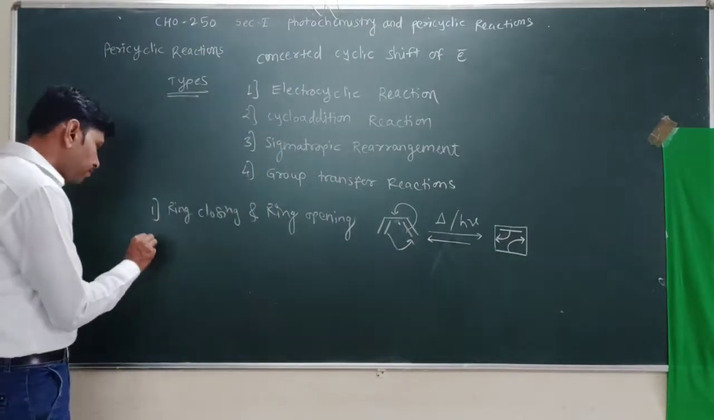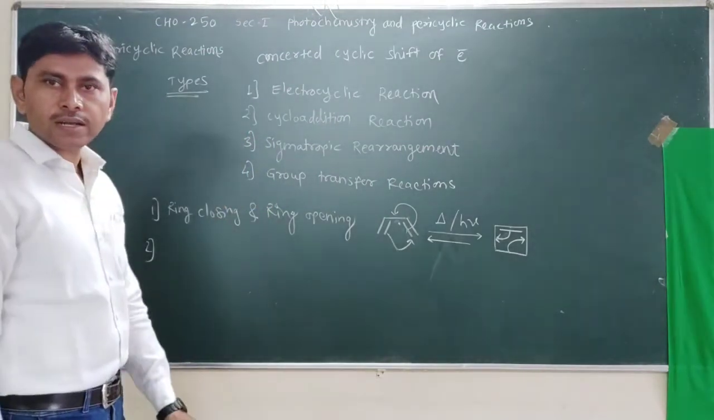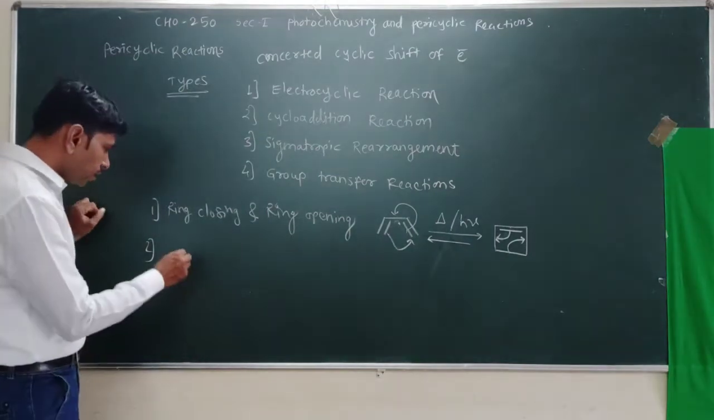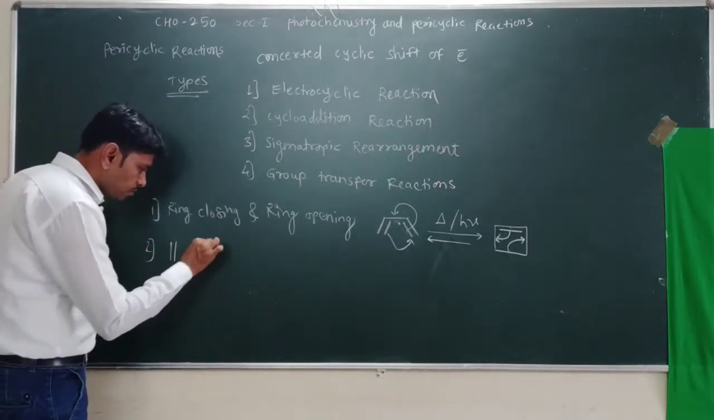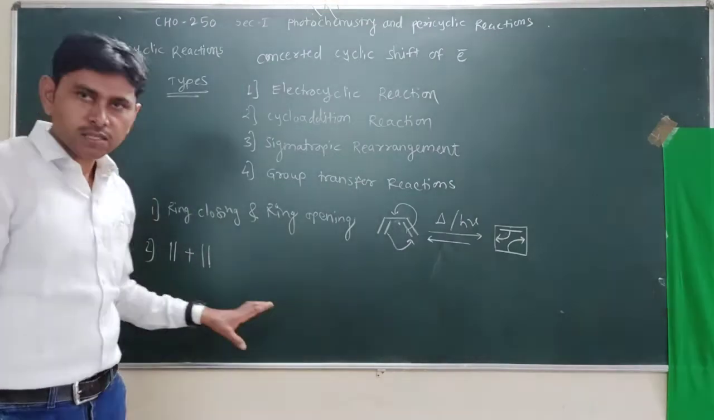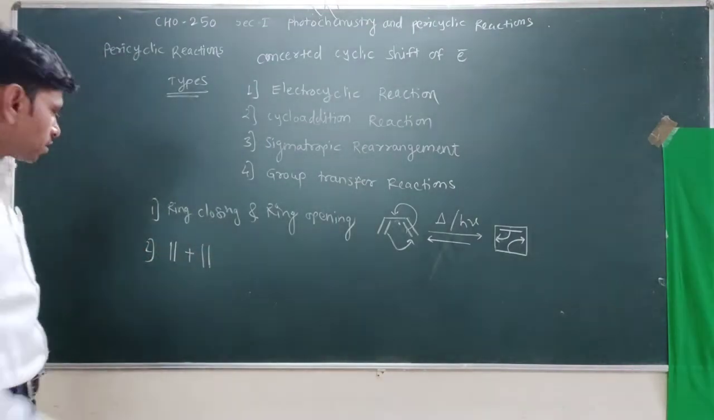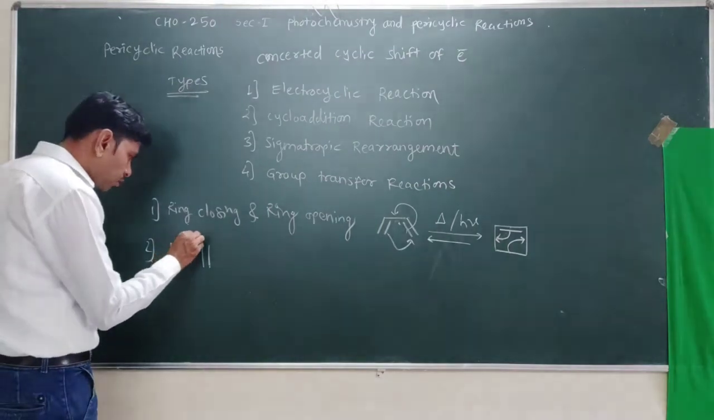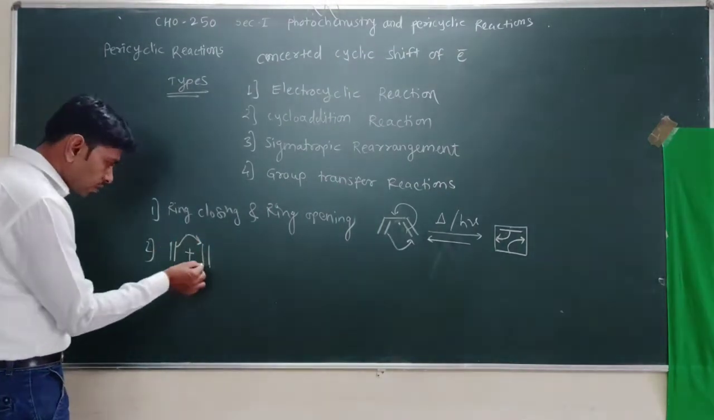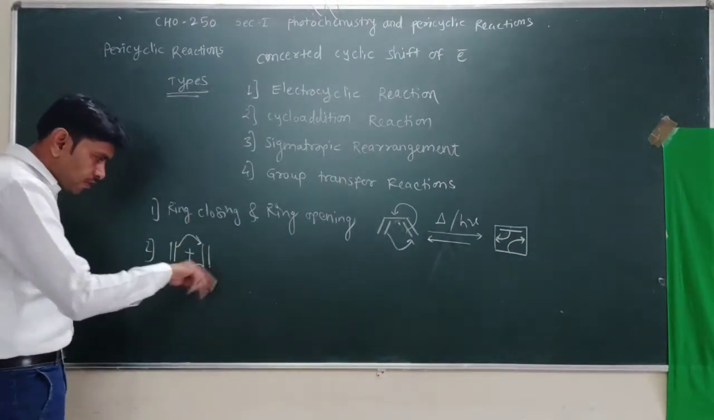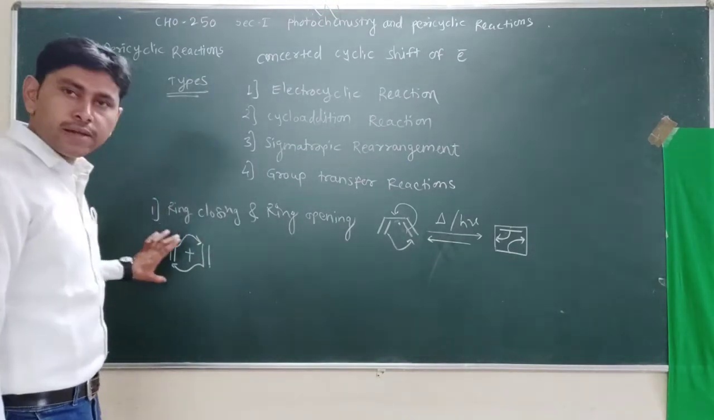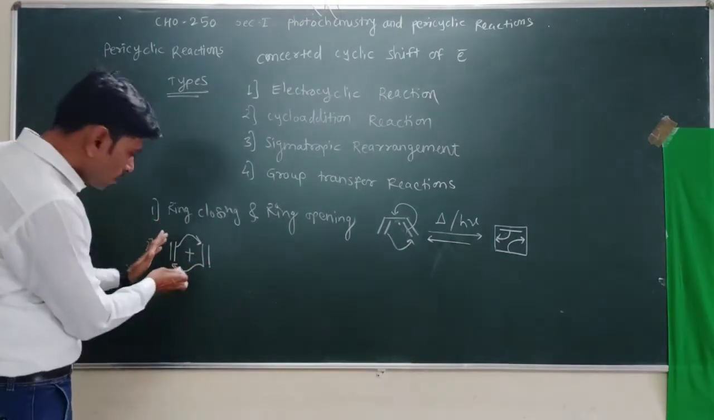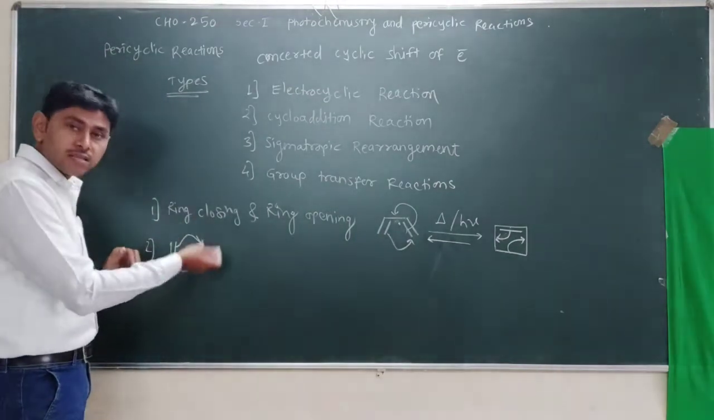See the second type, that is the cycloaddition reaction. What happens in a cycloaddition reaction? In a cycloaddition reaction, two or more unsaturated systems react. So see, there is an ethylene system. These two ethylene systems react together, in which pi electrons are shifted here, and other pi electrons are shifted here. So there is a cyclic shift of electrons. Every time we observe that there is a concerted cyclic shift of electrons.